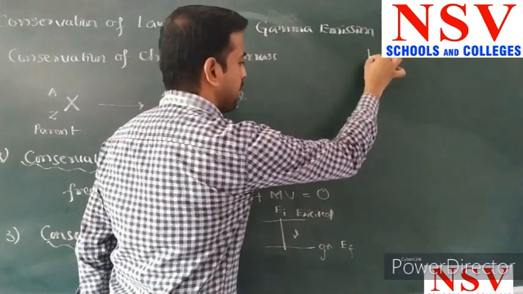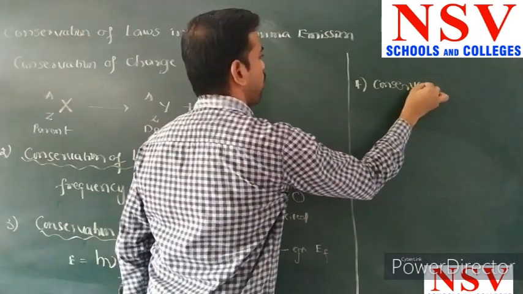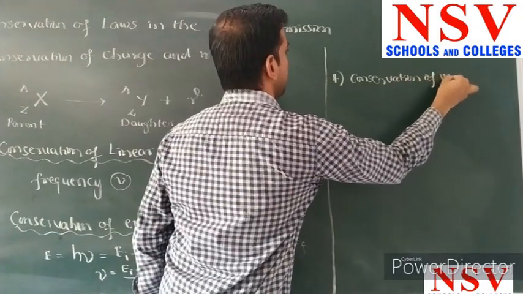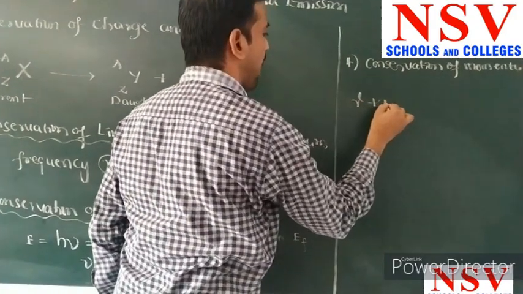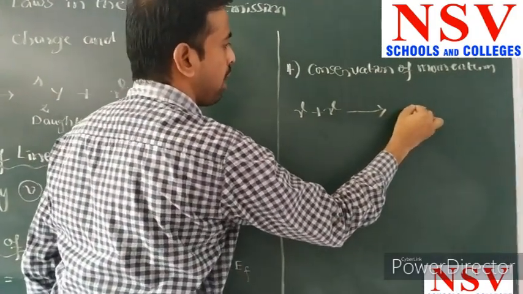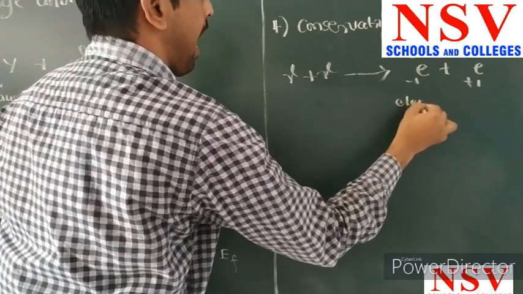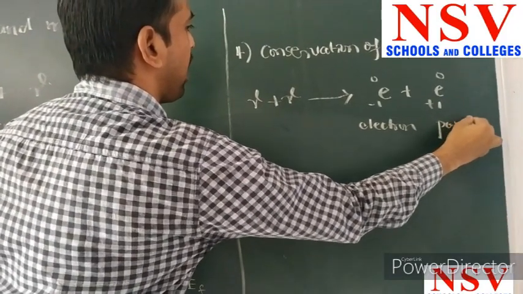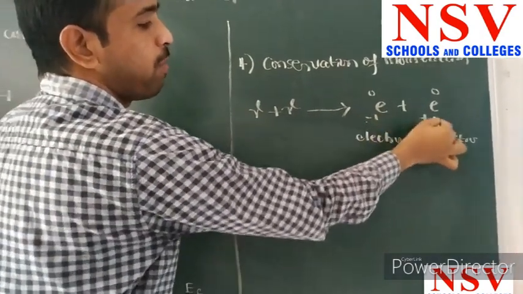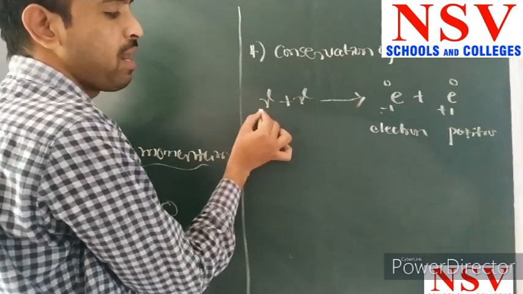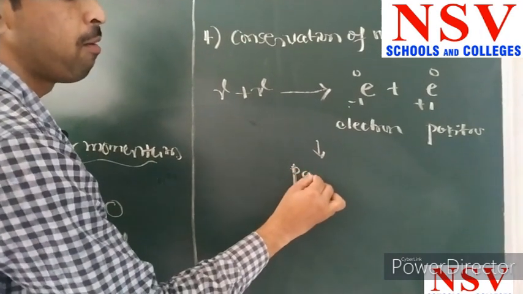The last one is conservation of momentum. In this case a gamma ray interacts and is converted into an electron as well as a positron. The electron has a negative charge and the positron a positive charge, so the total charge becomes equal to 0, as does the charge of the gamma ray. This gives the information about pair production.